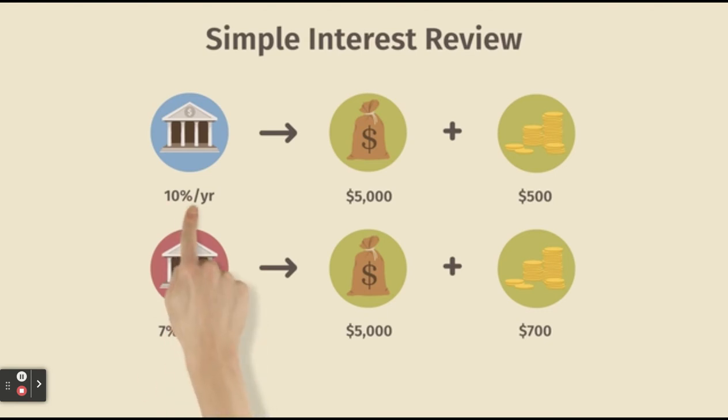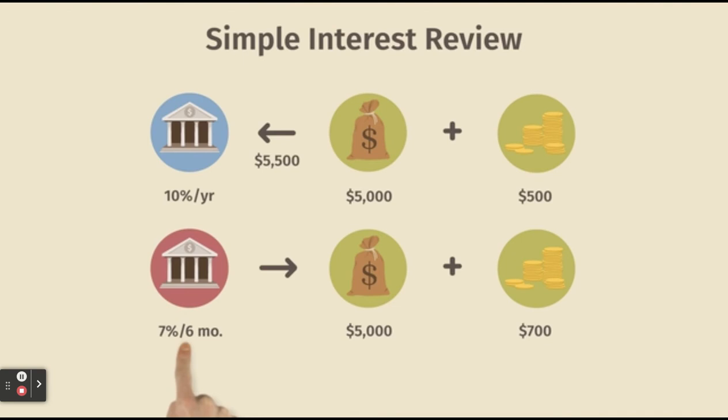So if Harriet chooses the loan from the first bank with the 10% simple interest rate, she would owe the bank $5,500 at the end of the year. But if she chooses the Second Beaver Bank with the 7% simple interest rate over 6 months, she'd owe the bank $5,700 at the end of the year. Remember, if you want to compare 2 rates, make sure the time intervals and units are the same. Sometimes you might have to convert just like we did with the second bank's rate of 7% every 6 months. We can save Harriet $200 a year by going with the First Beaver's offer.